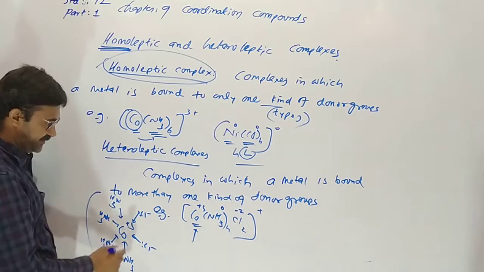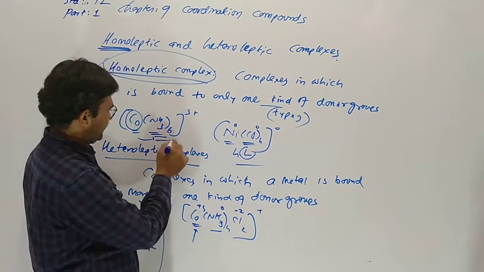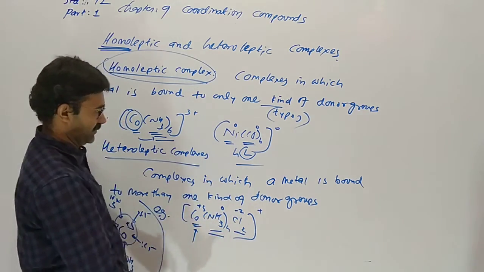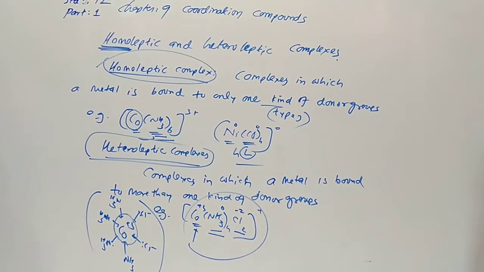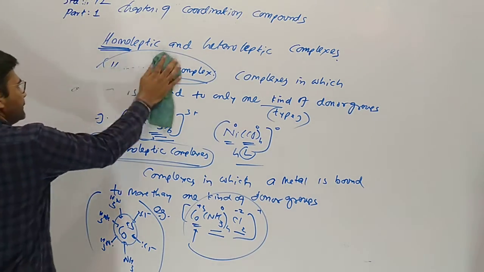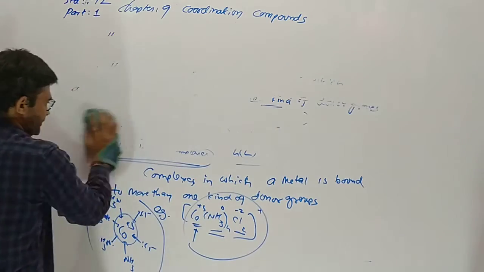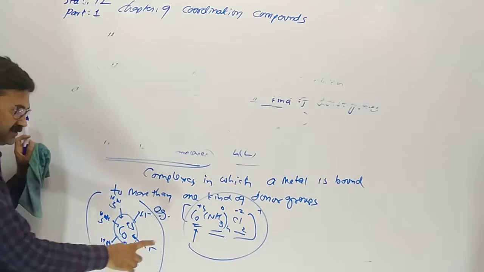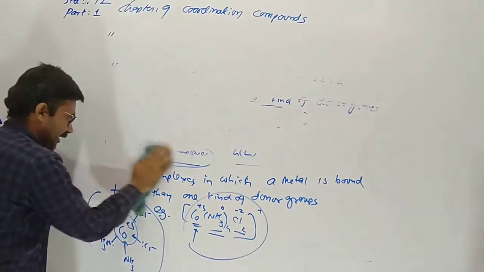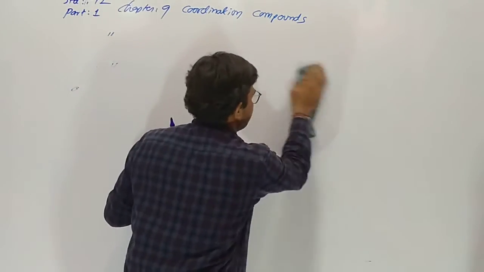Two types of ligands are combining here, 4 ammonia and 2 chloride. So these are heteroleptic complexes. In common, when there is more than one type of ligand with the central atom, it is called heteroleptic.